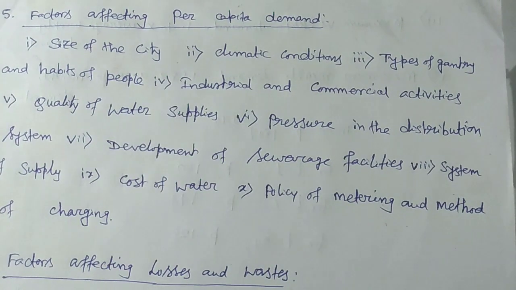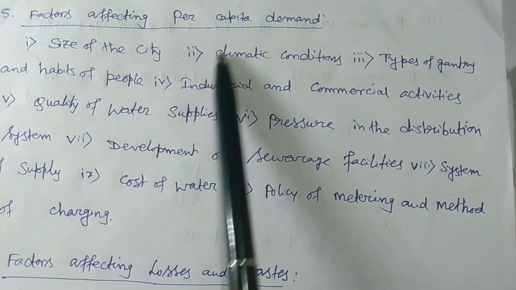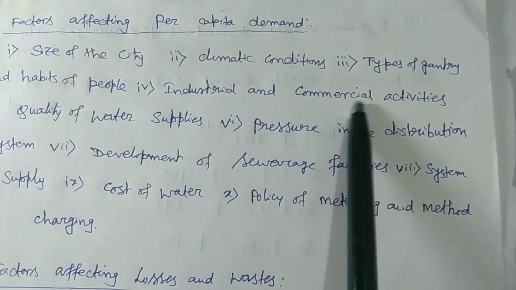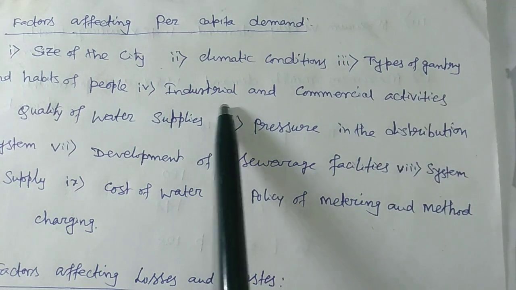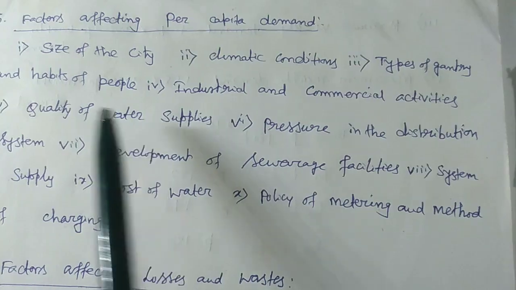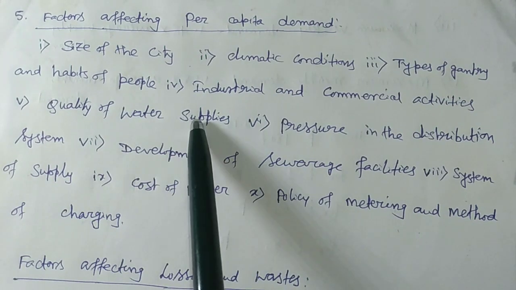Okay. If this is the MIG or HIG, that means middle income group or high income group, then also per capita consumption will be more. Industrial and commercial activity. If industrial and commercial activity is more, then also per capita demand is more. Okay. Quality of water supply.